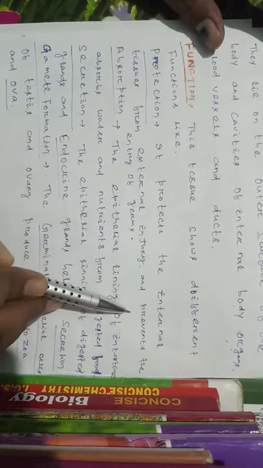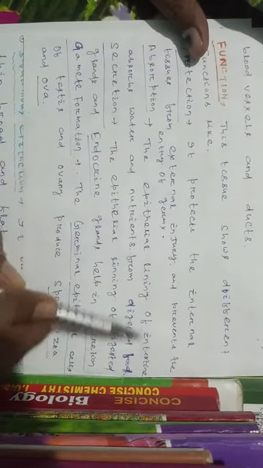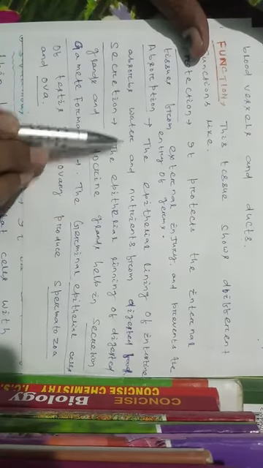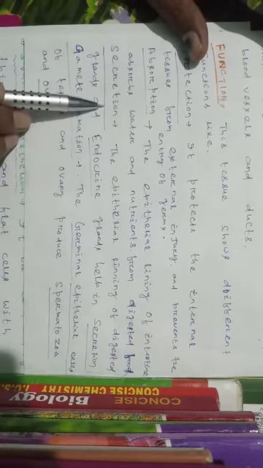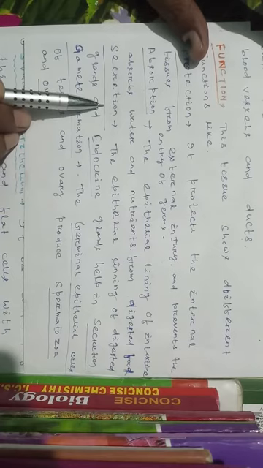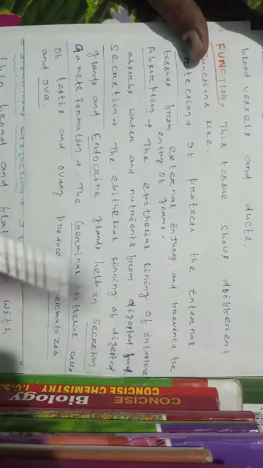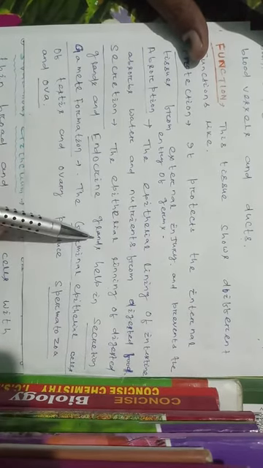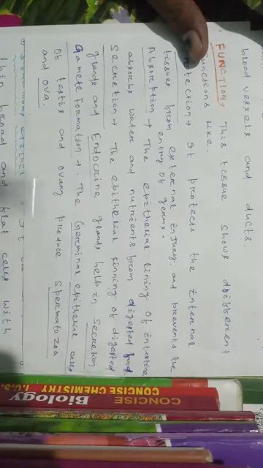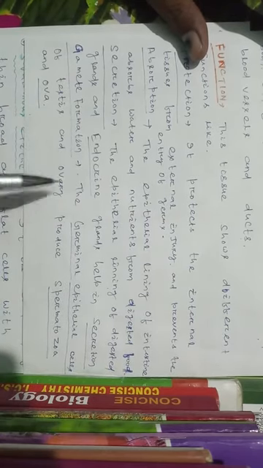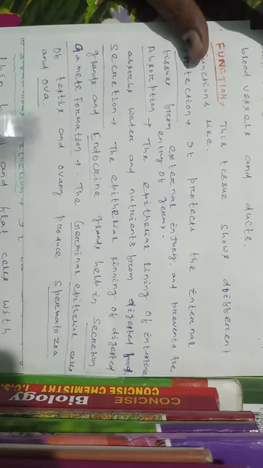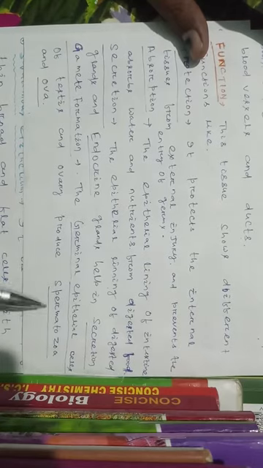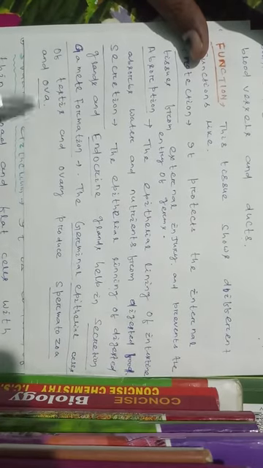Another function is absorption. The epithelial lining of the intestine absorbs water and nutrients from the digested food. Then secretion. It also helps in secretion. The epithelial lining of digestive glands and endocrine glands helps in secretion. Then gamete formation. That means it helps in reproduction. The germinal epithelial cells of testis and ovary produce spermatozoa and ova.